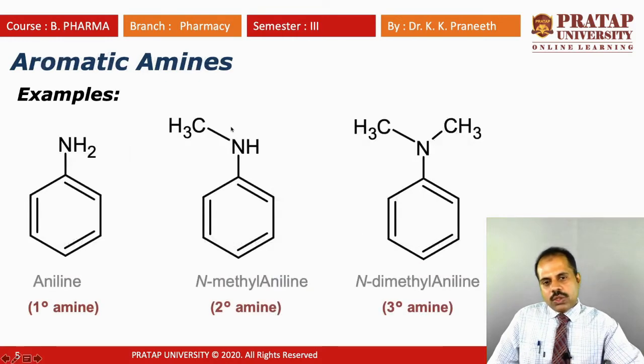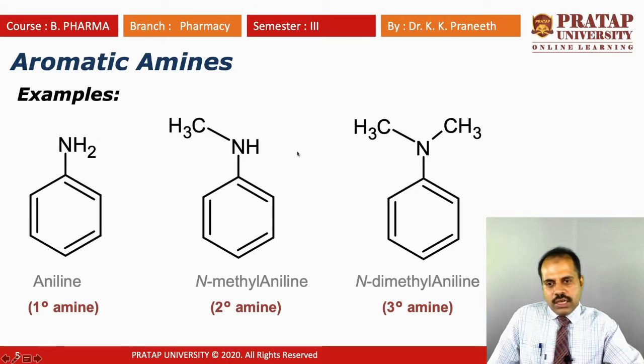Very similarly, we can also define aromatic primary amine, aromatic secondary amine, and aromatic tertiary amine. Here are the examples of aromatic amines. This is aniline, which I already discussed. It has an aromatic ring attached to the NH2 group. So how to define this? An aromatic primary amine is one in which one of the hydrogens in ammonia is replaced by an aromatic ring.